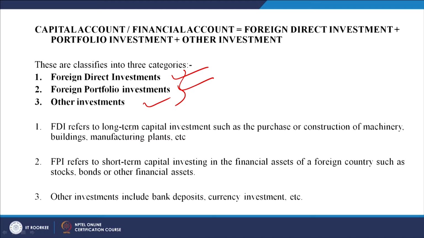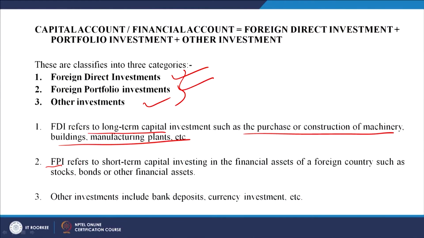FDI refers to, as we have done in some other lectures also, but still let me go through it. FDI refers to long term capital investment such as the purchase or construction of machinery, buildings, manufacturing plants, etc. So, an example of FDI is, for example, Ford coming to India, Volkswagen starting its own plant, Samsung starting its own plant in Gurgaon. So, all these are examples of FDI investment in India. So, the assets are being made in India. So, there is a money inflow, right.